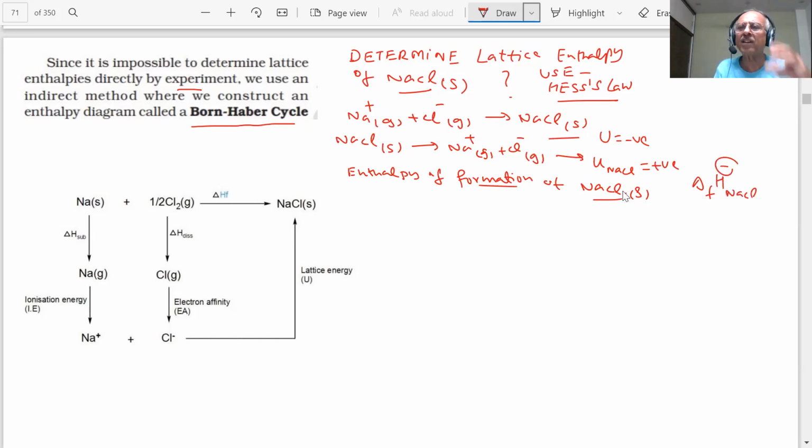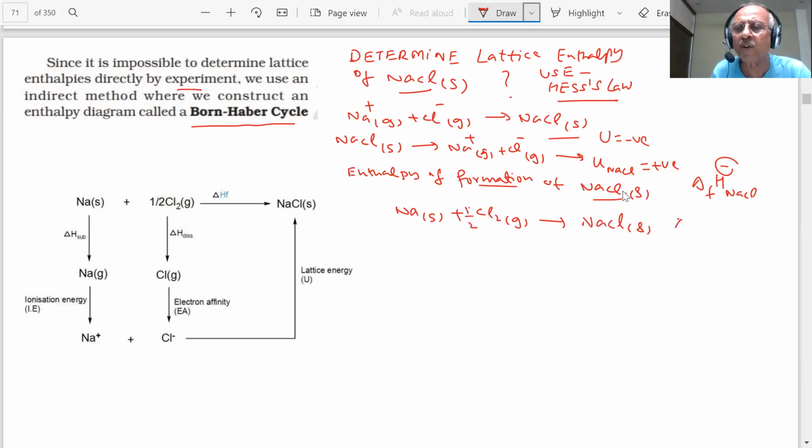Enthalpy of formation is the enthalpy change when 1 mole of a compound is formed from its elements in their standard states. What is the standard state of sodium? Na(s). What is the standard state of Cl2? Cl2(g). I have to form 1 mole of NaCl, students. Then to balance it, this is half.